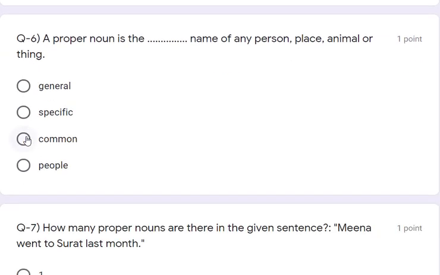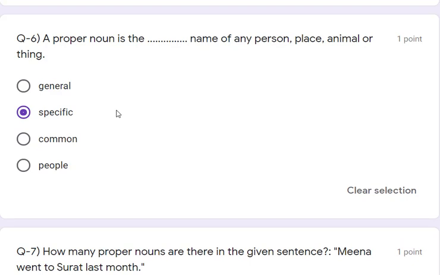Question number 6. A proper noun is the blank space name of any person, place, animal or thing. Previously we have seen a common noun. So common noun is for general, but proper noun is for specific or particular, right? So the answer is specific.